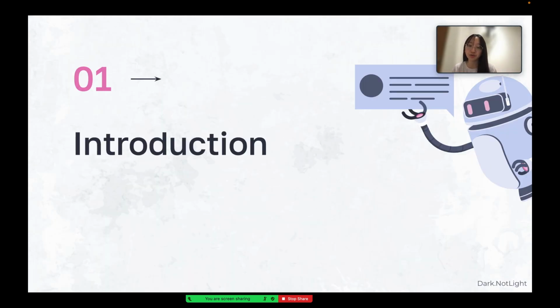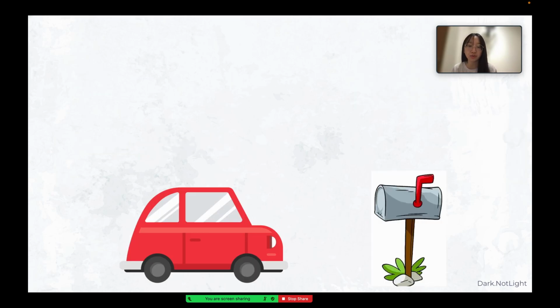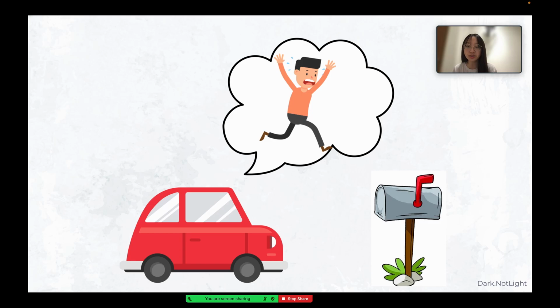Now let's have a view on why we choose this topic. Imagine you're driving on the road with your Tesla, and your car suddenly determines that a mailbox is not just a mailbox, but a person crossing the street. It might sound hilarious, but it's a real concern in the area of autonomous vehicle.